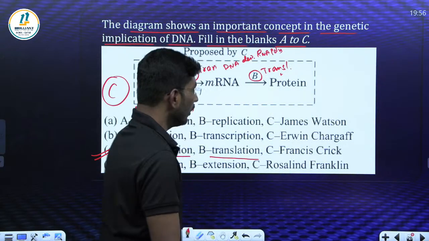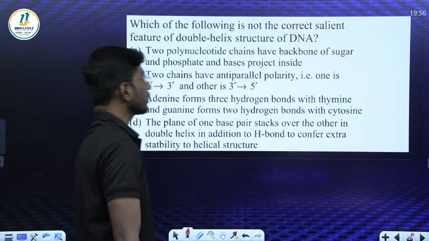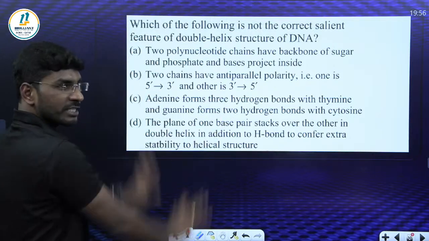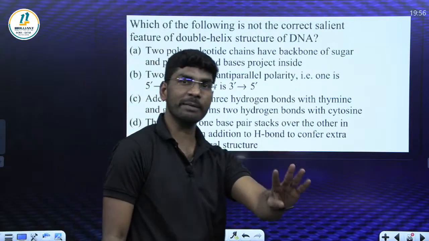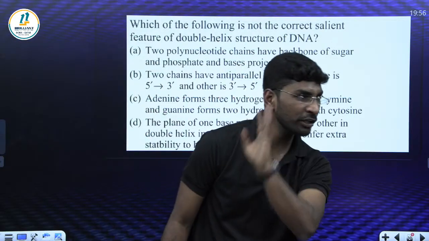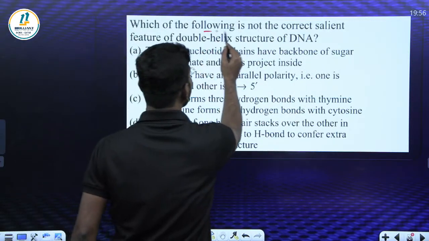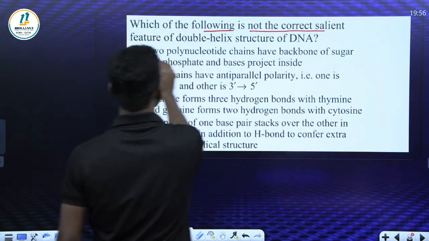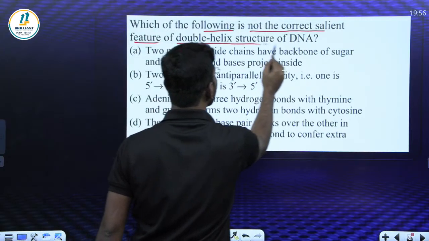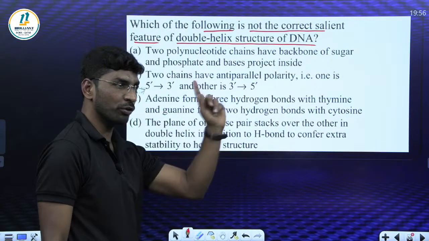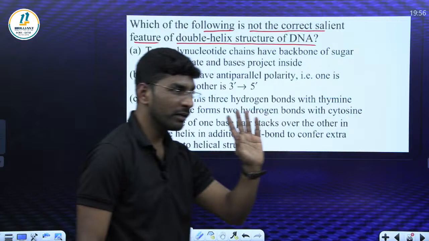Look at the next question. Something is wrong in this statement. It is a 4-statement based question. Which of the following is not a correct salient feature of the double helix structure of DNA? Read line by line.